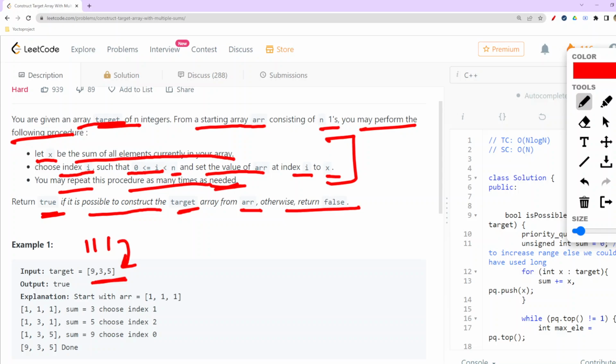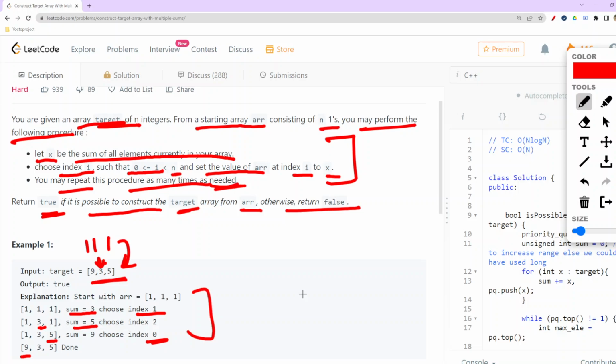We have all ones, so the sum is 3. We choose index 1 and directly replace that 1 with the 3, and now the sum is 5. Then we choose index 2 and put 9. This is the way they want us to do it.